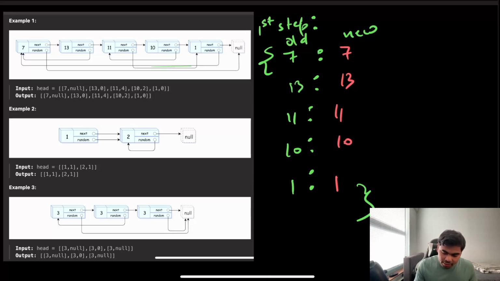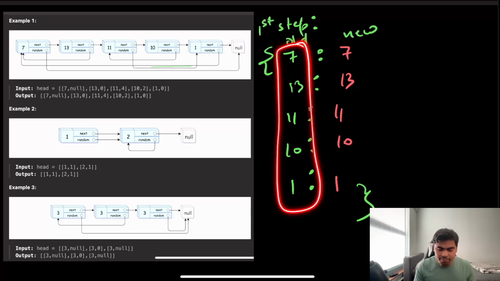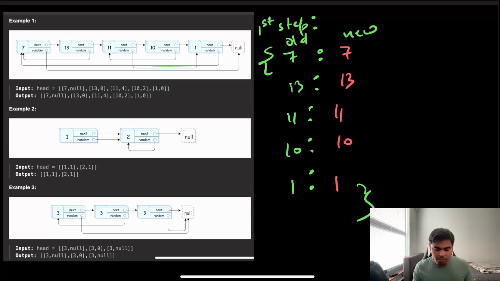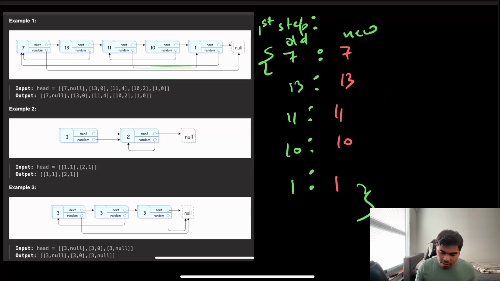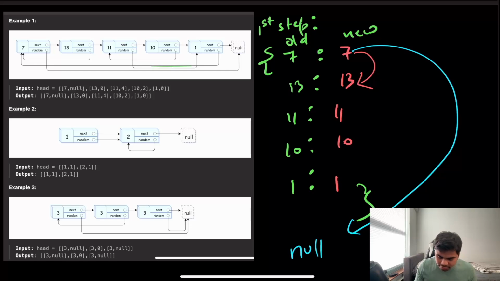But remember, these are all just independent nodes. They have no references right now; their next and random pointers are not set up. Then we will iterate over these nodes one by one and see what each particular node is pointing its next to. This one is pointing to 13, so we will point its next to 13 and its random to none, because that was null over here. The first one was pointing to null. Then we'll do the same thing. Where is 13 pointing?